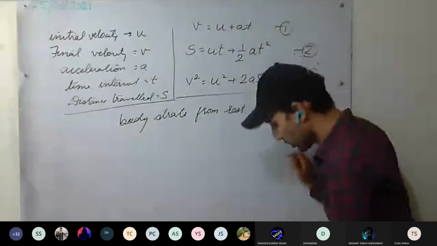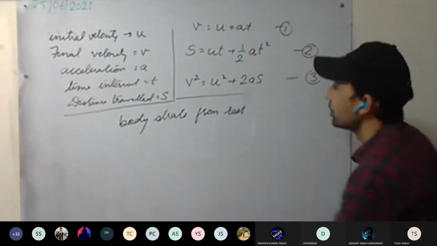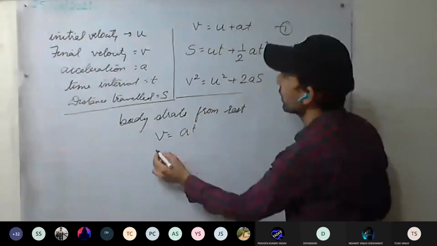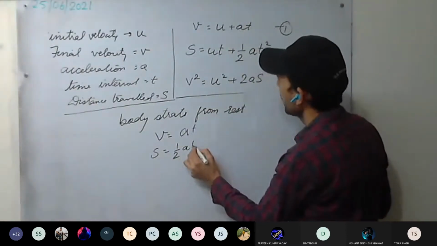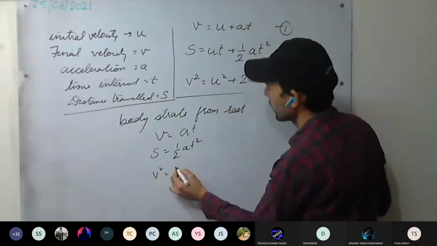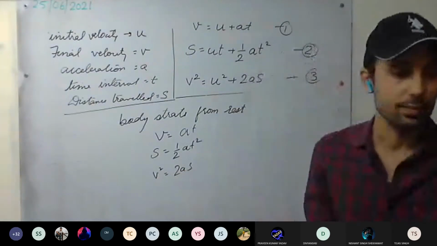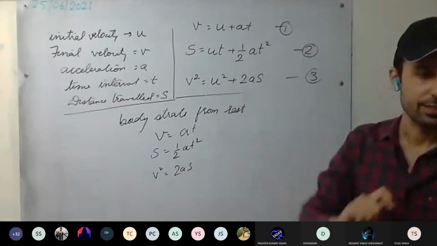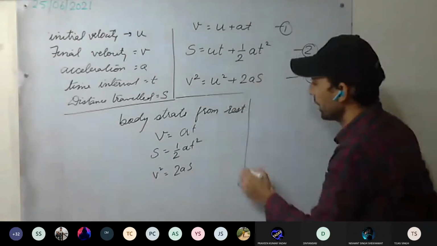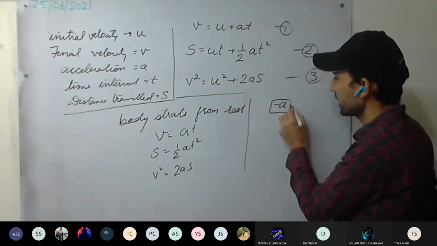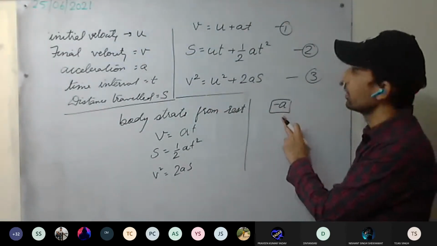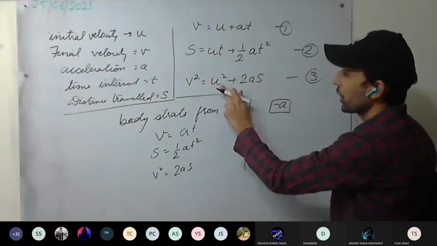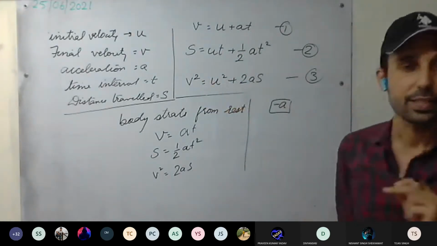So these equations will be reduced to V equal to AT, since U is 0. S equal to half AT square. V square equal to 2AS. Is this clear? Or if the body is moving with uniform retardation, it means acceleration will be minus A. So V will be U minus AT, S will be UT minus half AT square, V square equal to U square minus 2AS. Okay, this is clear.